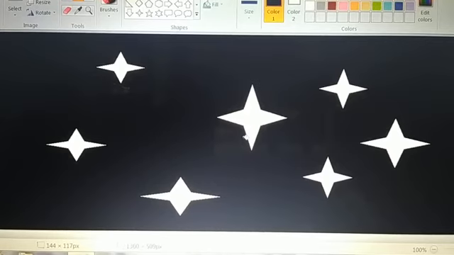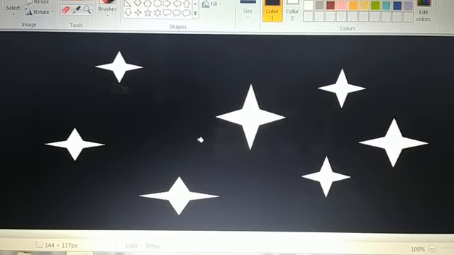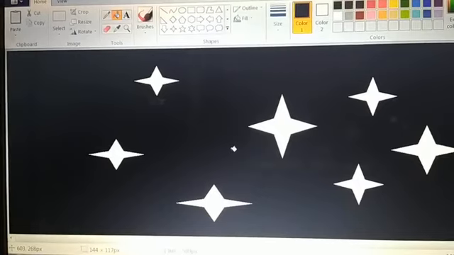So this is the stars drawing. Now I want to save it in computer, but I told you that computer always saves its work in the form of files. So for this we have to create a file. We have to give commands to the computer to save this stars drawing.